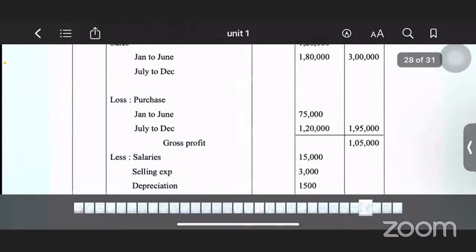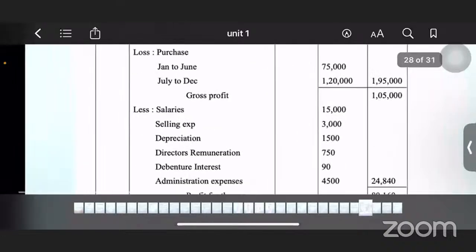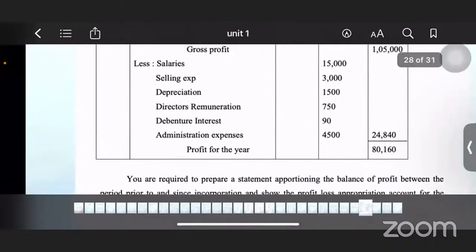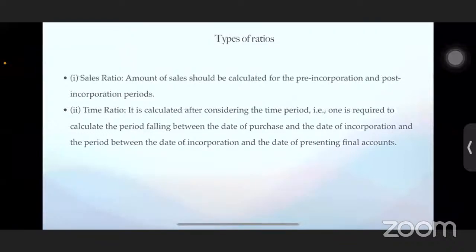Then you have salaries. For sales and purchases, they have given the before and after incorporation amounts. But if you see salaries, selling expenses, depreciation, directors' remuneration, debenture interest, they did not give you the amount before and after incorporation. So it is our duty to calculate. How will we calculate it? We have some ratios. Profit prior to incorporation will teach us how to calculate the amount before incorporation and after incorporation.